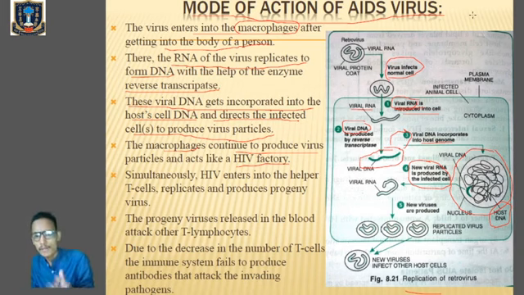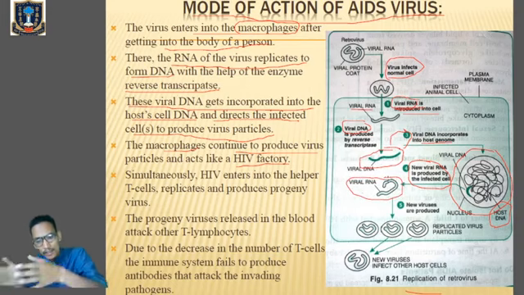Since macrophages continuously produce virus particles, it acts like an HIV factory. At the same time, those viral particles which are produced will go and infect the T cells simultaneously.